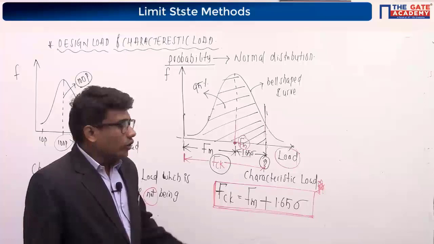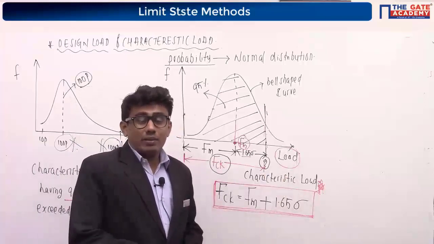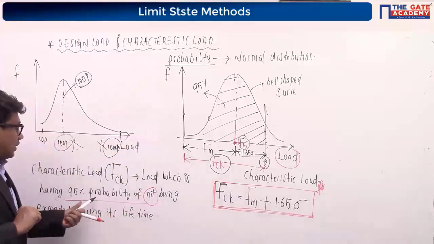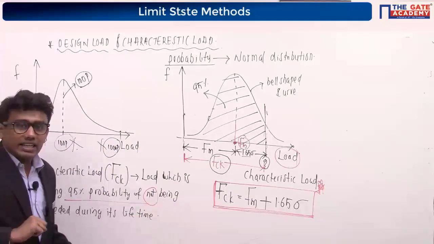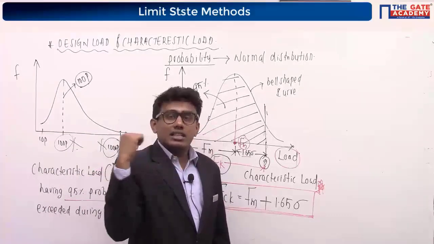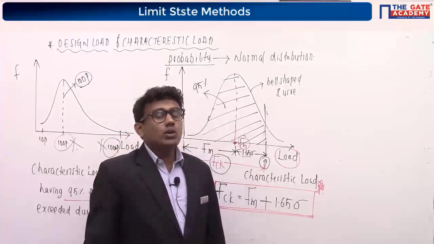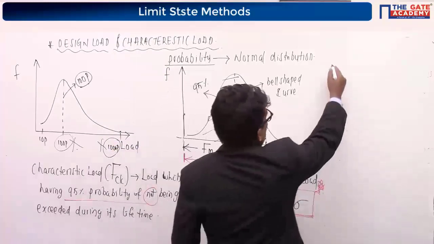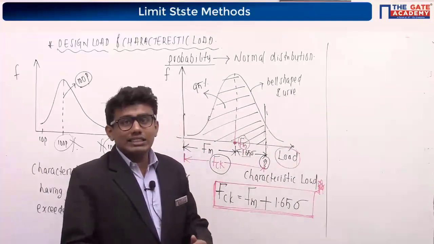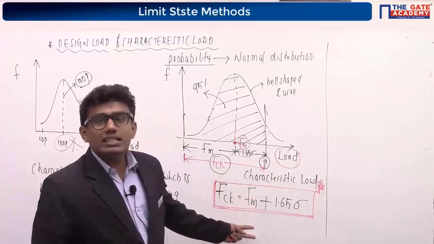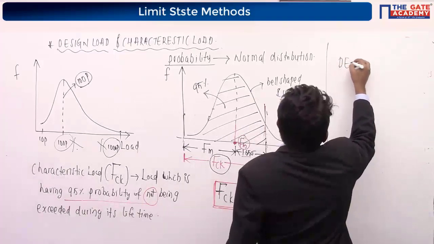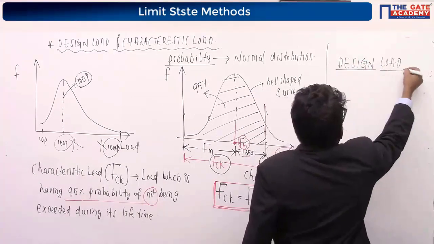I told you, we will not consider this characteristic load for the design. Why? Because a risk of 5% is involved. It is a load which has a 95% probability of not being exceeded, but there is a 5% chance that the load can exceed this value. So we cannot take that. For design purposes, I am going to consider a load value much more than this characteristic load. That load value is known as the design load.